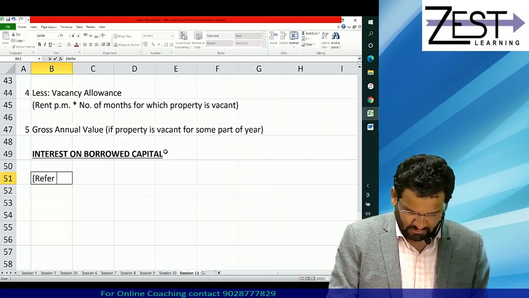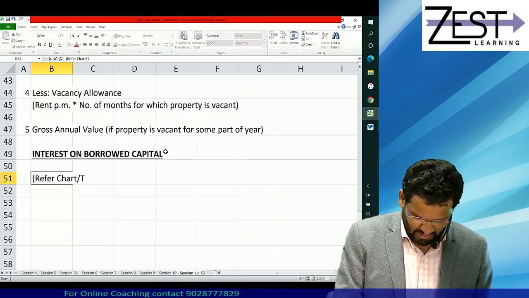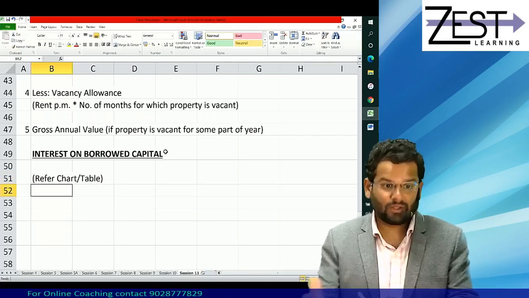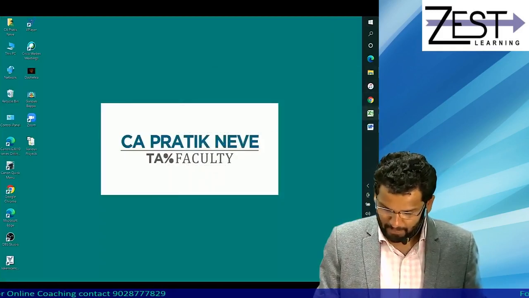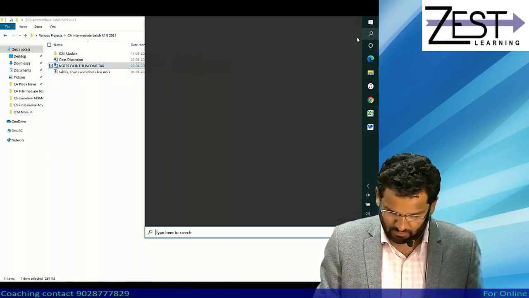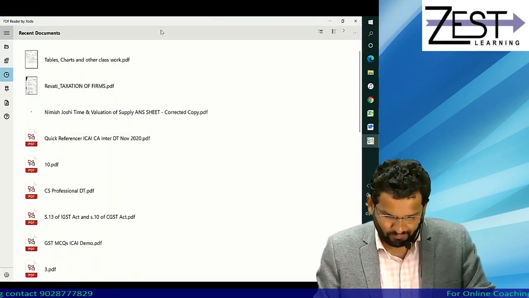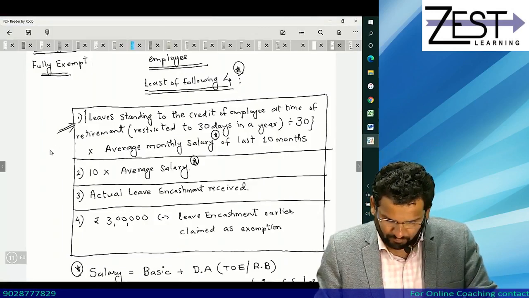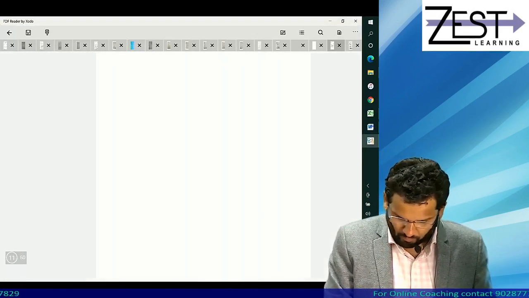I would say refer chart or table for this. Let's try to make one chart or table for this. Yes, tables, charts we have to open. This is our file. 11 pages we have already done tables.